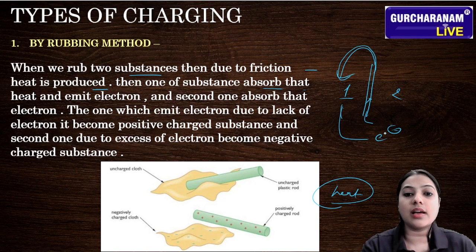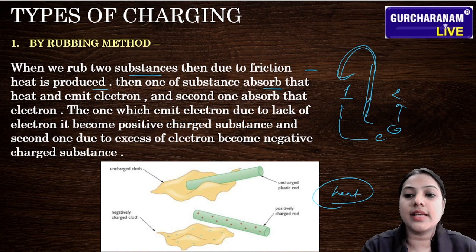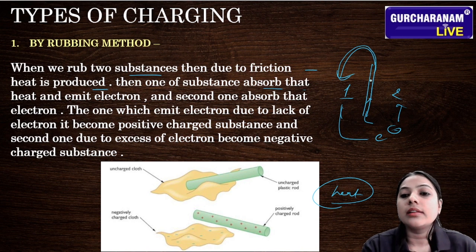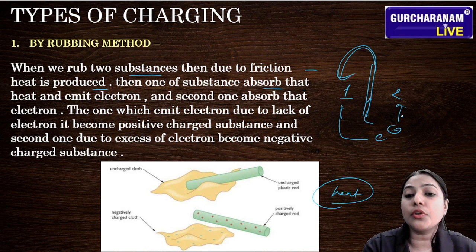These electrons are absorbed by the second substance. Can you understand this cycle? The heat is produced and absorbed by substance number 1, and substance number 1 emits the electrons, and those emitted electrons are absorbed by substance number 2.